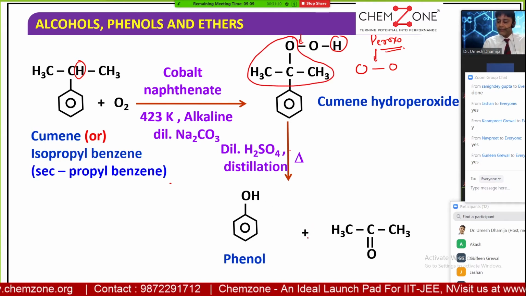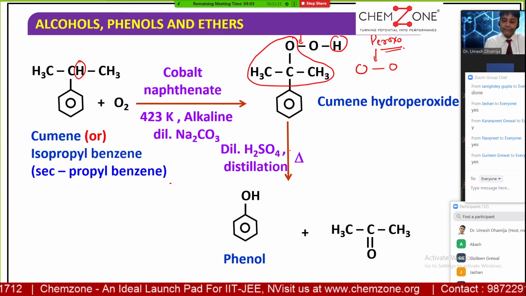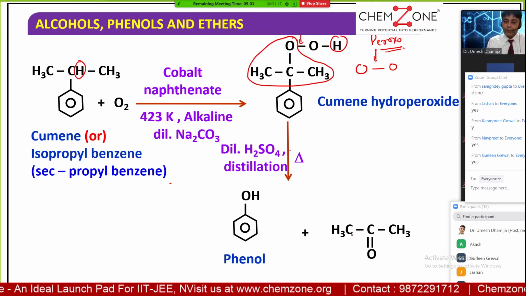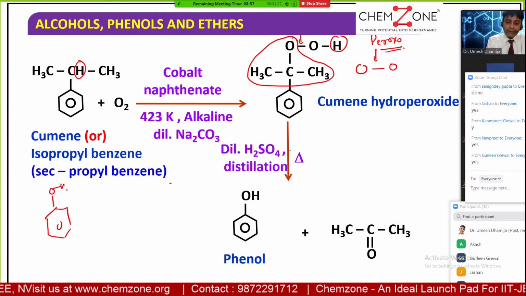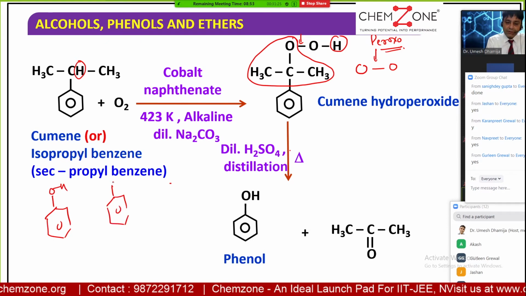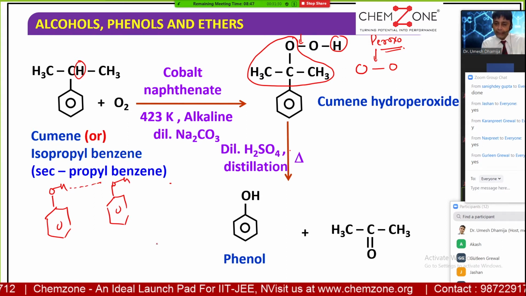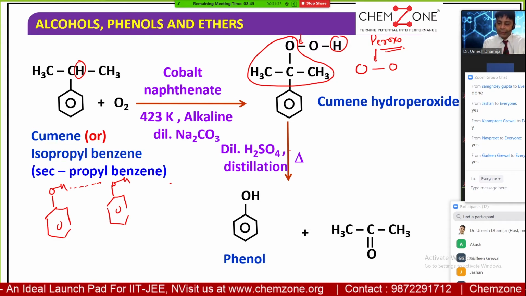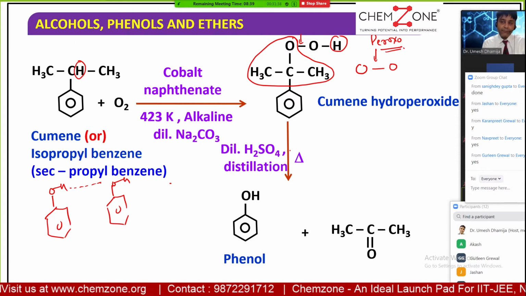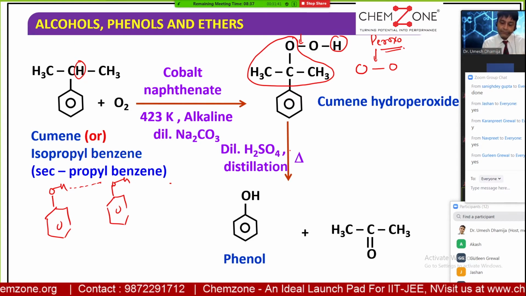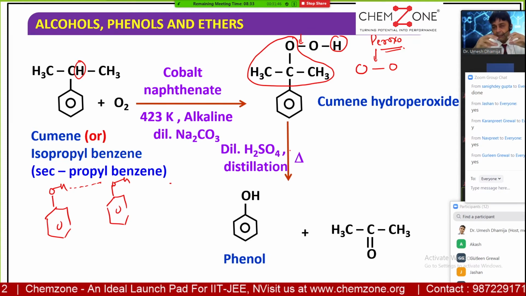The two components can be very easily separated because phenol undergoes intermolecular hydrogen bonding, and acetone has dipole-dipole interaction and van der Waals force of attraction. They have a difference in boiling point, so we can simply separate them by the simple distillation process. Between the phenol molecules we have intermolecular hydrogen bonding. It's a liquid at room temperature, and acetone is also a liquid, but it has a weak van der Waals force of attraction among its molecules, and they can be easily separated.